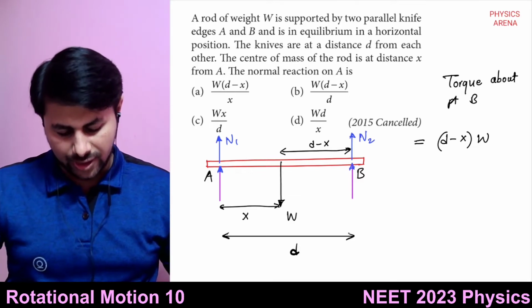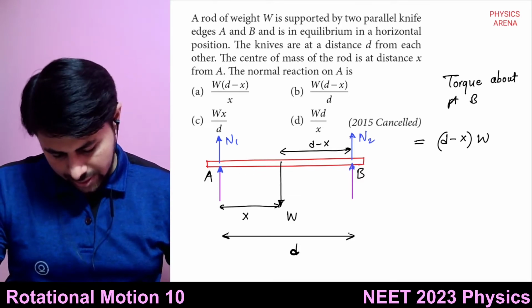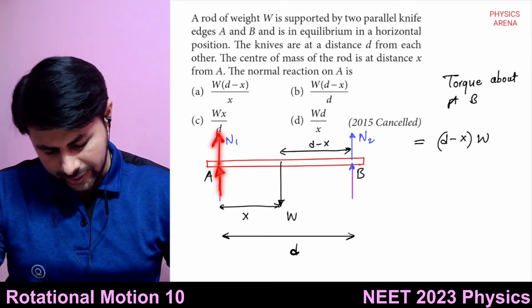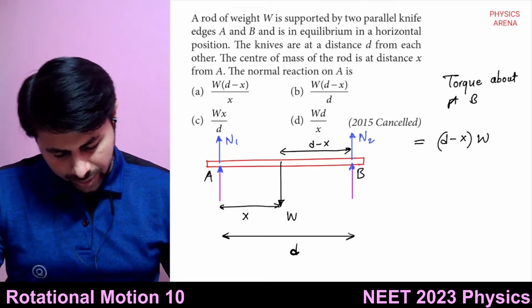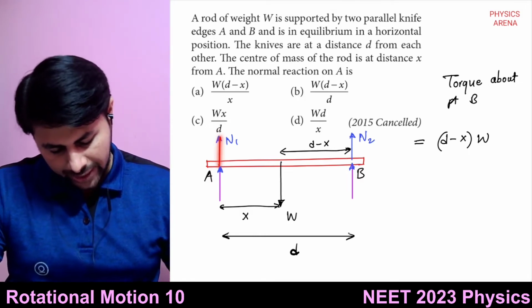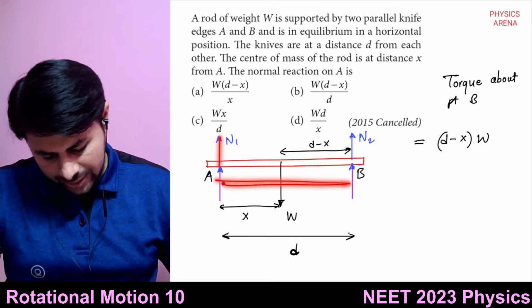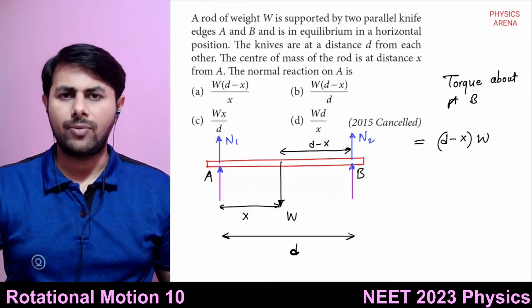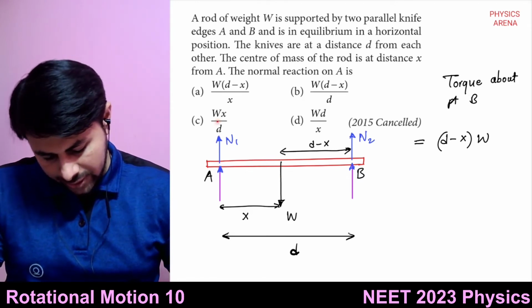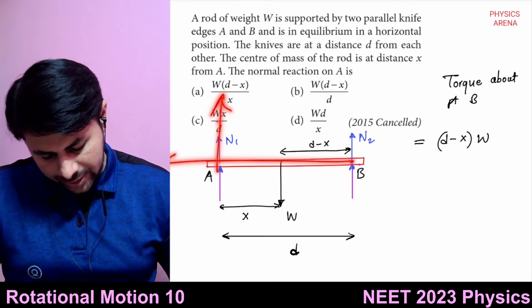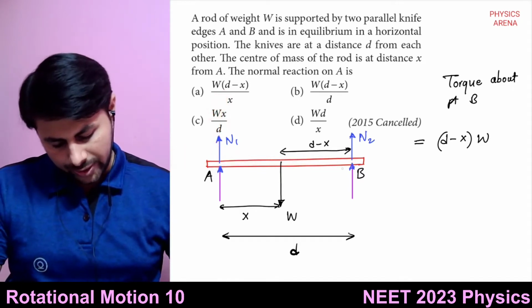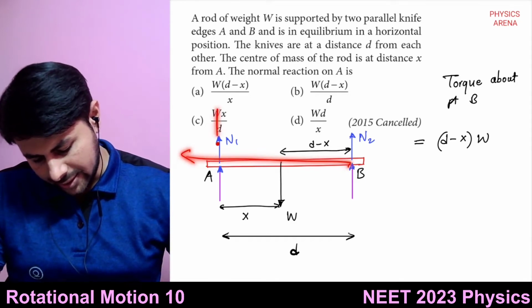Now see the other torque. The other torque is due to this knife, which is N1 at A, at distance D from point B. This is upwards, and the position vector is towards the left.